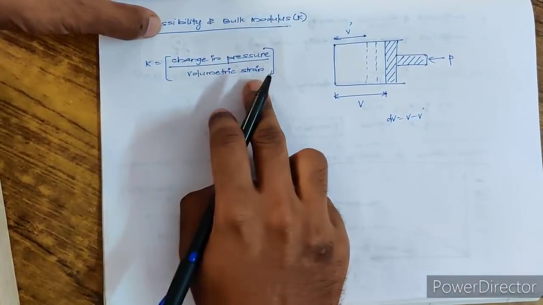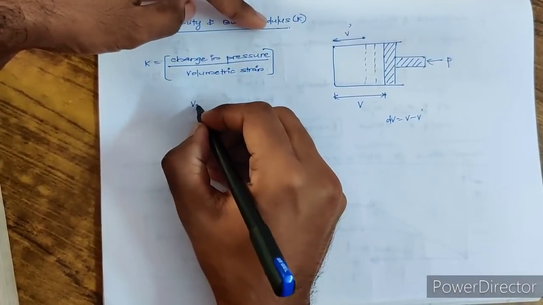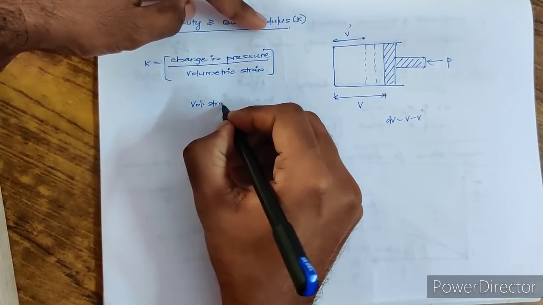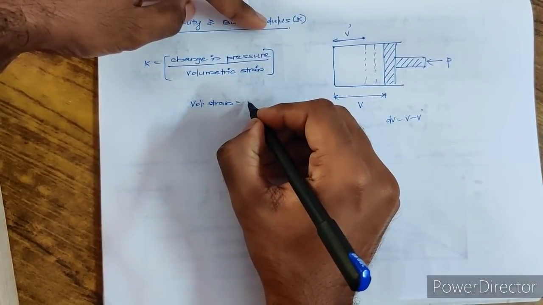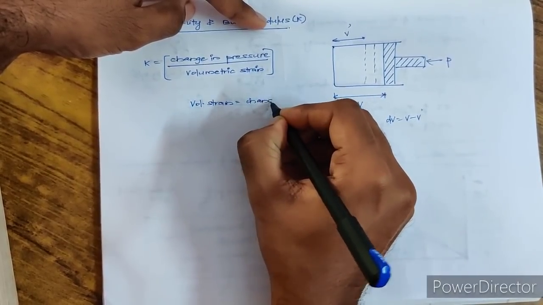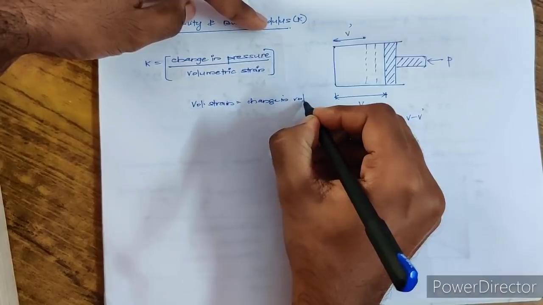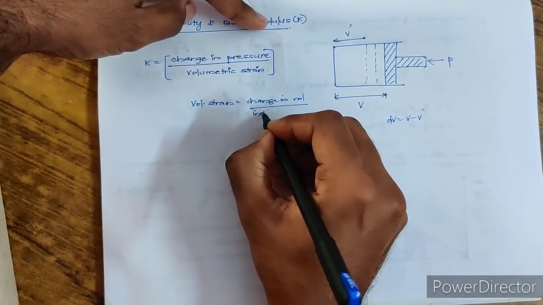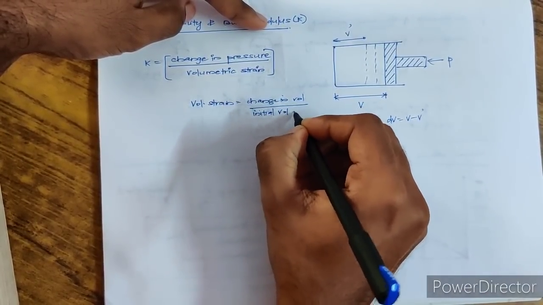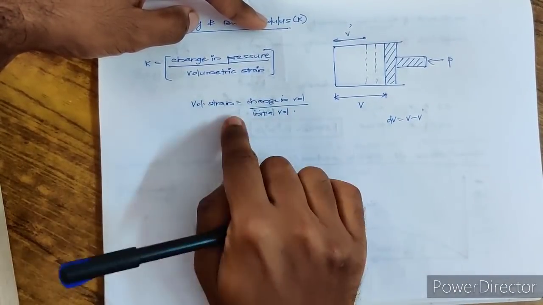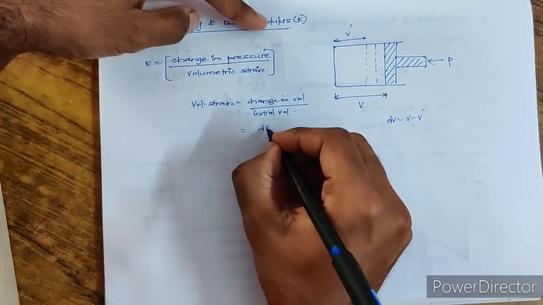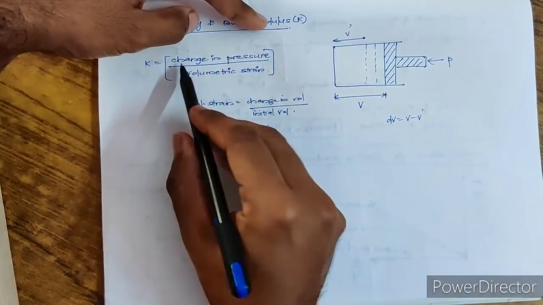So always remember, volumetric strain means change in volume by initial volume. So I can write the change in volume as dV, and the initial volume is V. And what is the change in pressure?